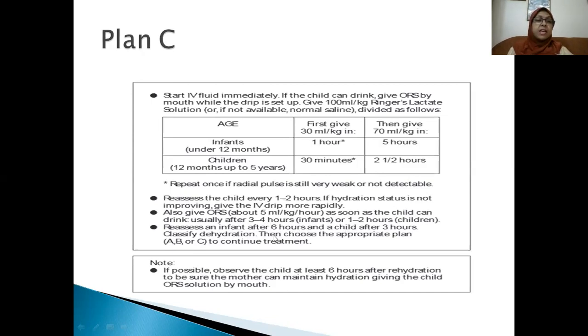At the end of the 6 hours of your correction, you have to assess and classify the child again, whether the child has signs of severe dehydration, signs of some dehydration, or no signs of dehydration. Subsequently you have to manage the child according to the severity.